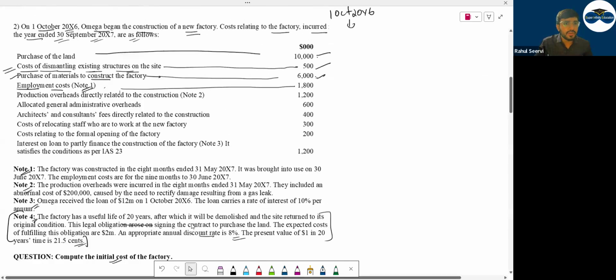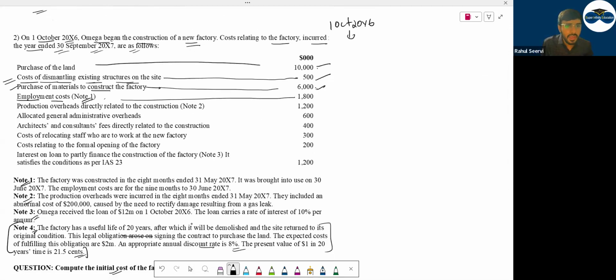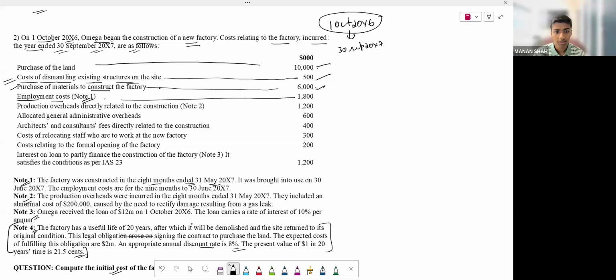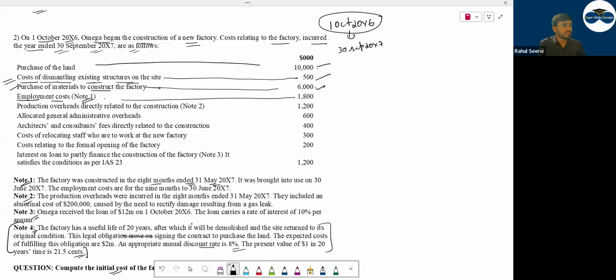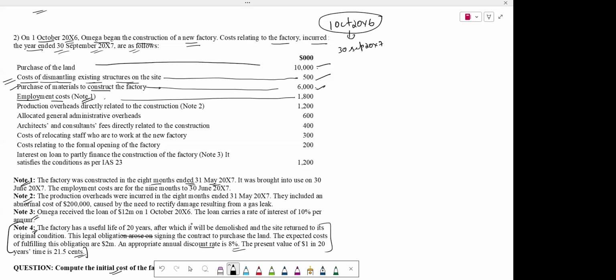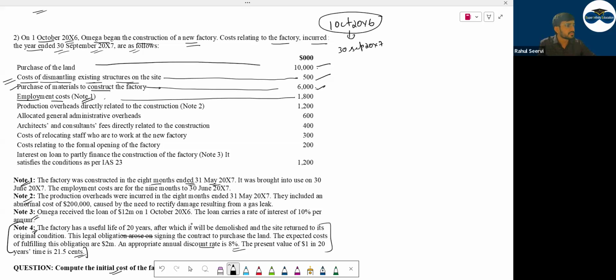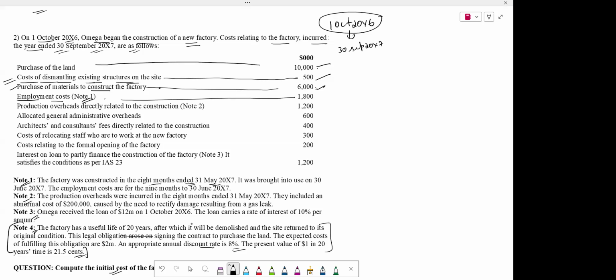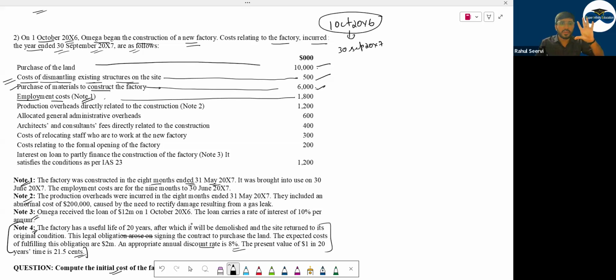Note: the factory was constructed in the 8 months ended 31st May. Our period was what? 1st October till 30th September. The construction of the building was completed by what date? 31st May. So for how many months you will include here? 8 months. October, November, December, January, February, March, April, May. 8 months only cost I will include.